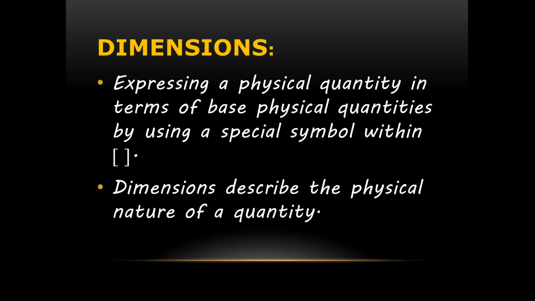Dimensions describe the physical nature of a quantity. So what is the meaning of dimension? It is telling us about the physical nature. What is the nature of the quantity? Whether it is length, whether it is mass, whatever the physical quantity is. So dimension is used on the basis of the physical nature of a quantity.